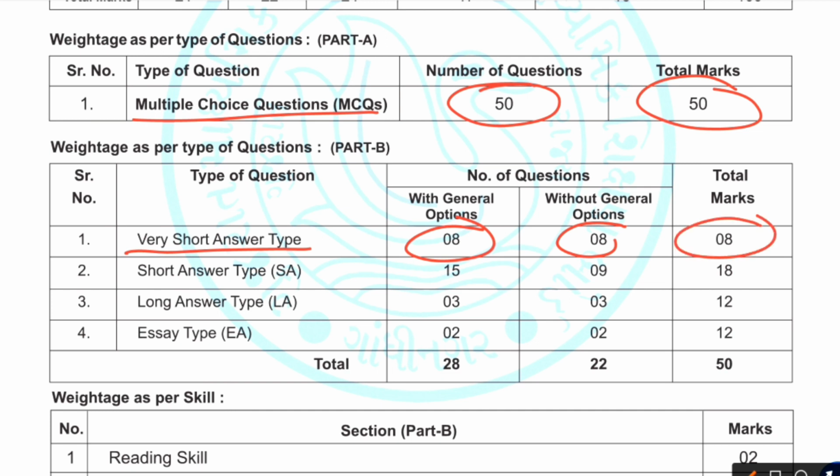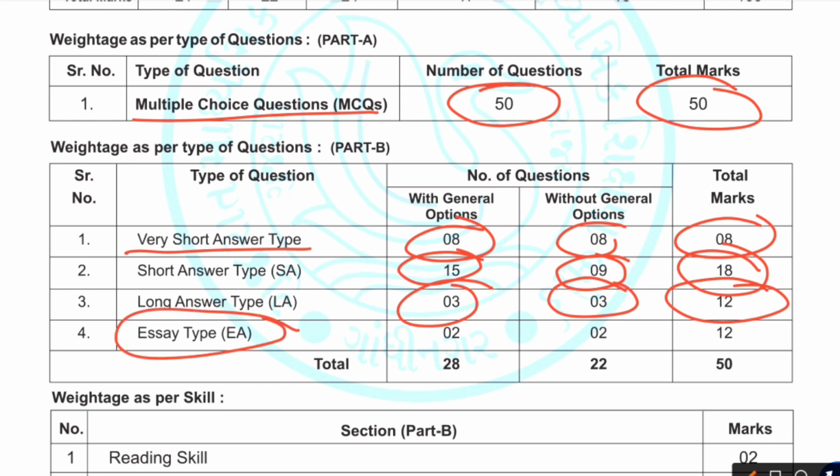Then you have short answer type questions without general options, that is 9 questions, and these 9 questions are going to carry 18 marks. Then you have long answer type 3 questions, you are going to attempt 3 and the weightage for 3 questions is 12 marks. Then essay type questions, total questions 2, you are going to attempt 2 and the weightage is 12 marks. So this is going to make 50 marks for part B, dear students.